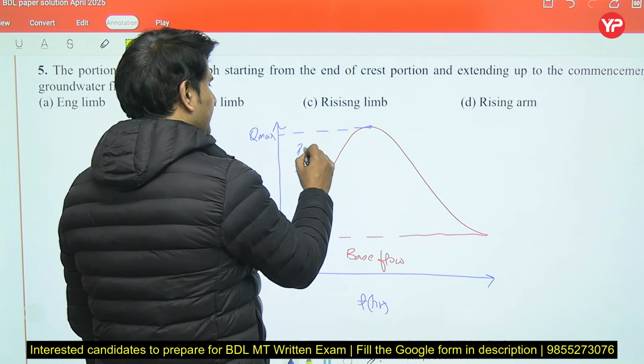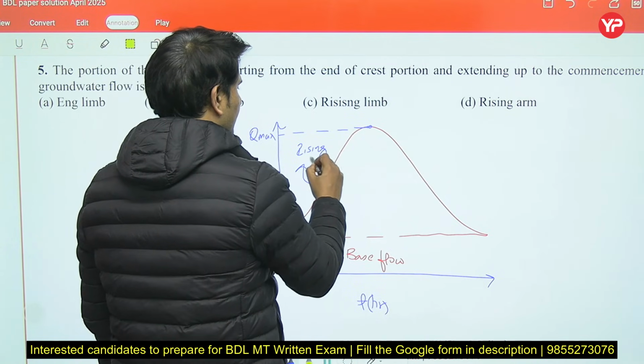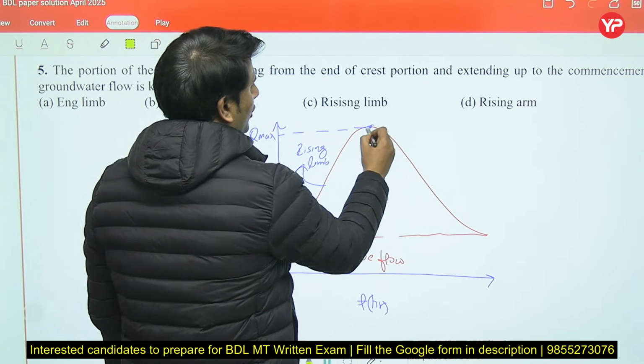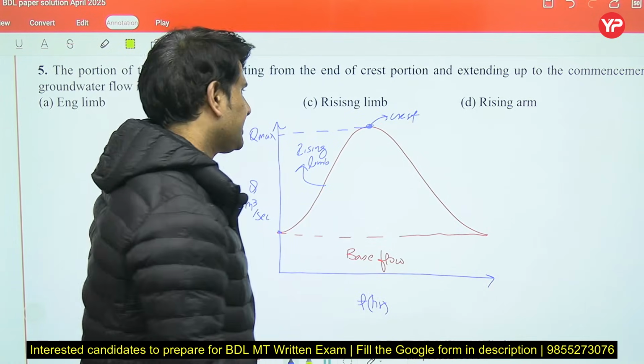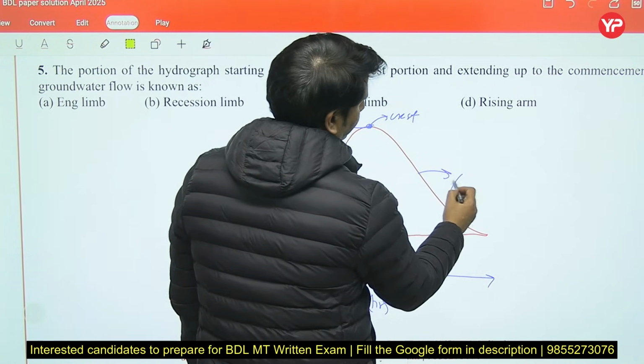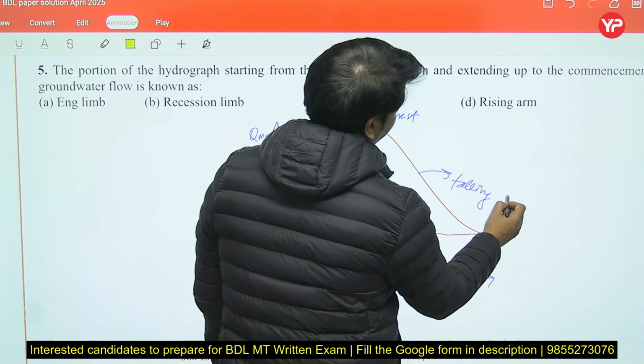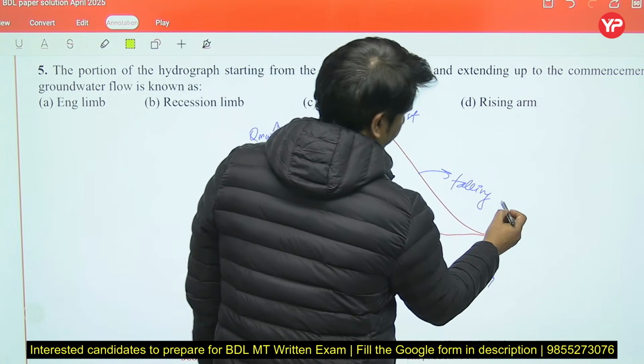This is the rising limb. This top portion is known as crest, at which we get the maximum discharge, and this is the falling limb.